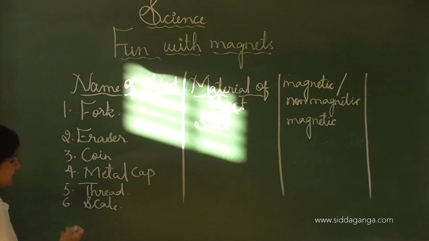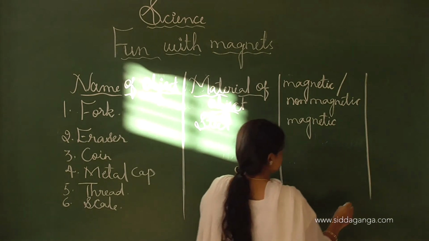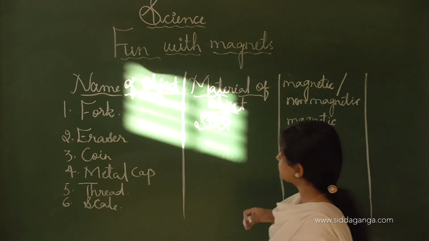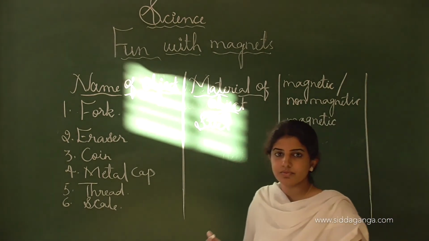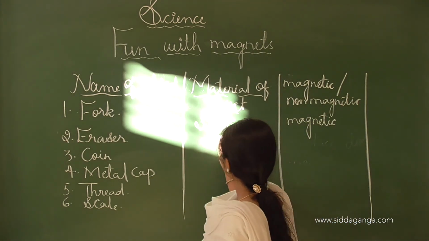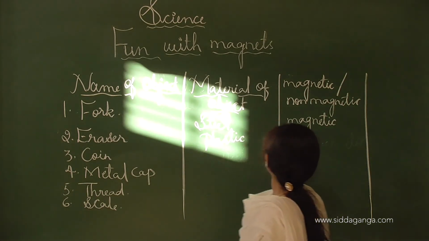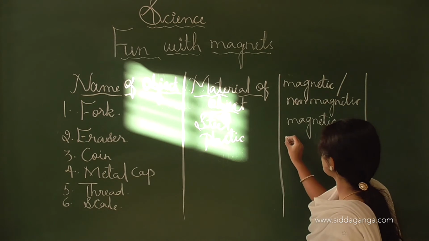See, scale, either it may be a plastic scale or a metal scale, and based on this type of scale we have to choose the material from which these objects are made. Here the eraser is a plastic one, so it shows non-magnetic behavior.